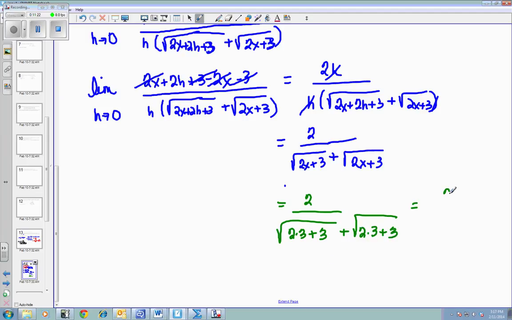That's going to give me 2 on top. 6 plus 3 is 9, and the square root of 9 is 3. So I have 2 over 3 plus 3, or 2 over 6, or 1/3. So all that work to get 1/3 is your answer.